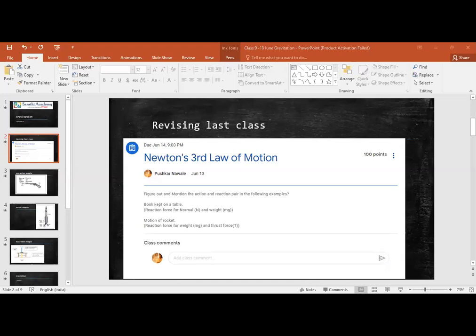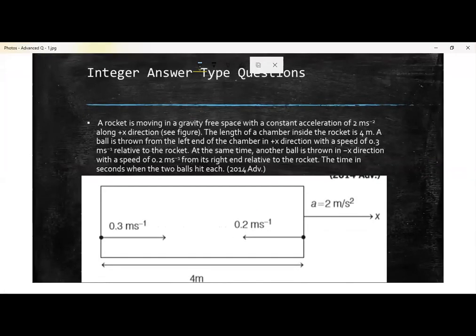I'll just check this. So homework, you understood the homework, right? रुको. सबको homework समझ में आ गया, right? Homework is you have to find out the reaction force for mg. Sir, don't reveal its answer. Yeah, I'm not revealing. You have to tell me the explanation also, obviously.